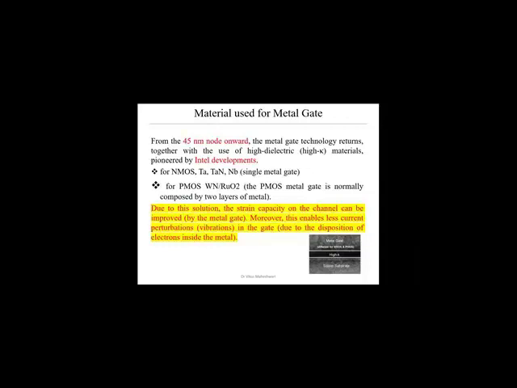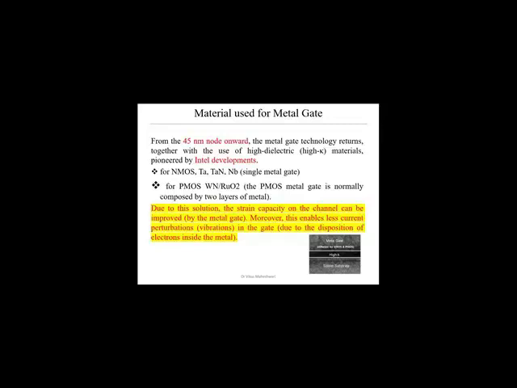So for fabrication of NMOS and PMOS, different materials and different techniques are used. For NMOS, a single layer of metal is required to form a metal gate, but in case of PMOS, we have to deposit two layers of metal. As we see in the diagram I showed in the slide, over the surface of the silicon substrate, we have to deposit high K material. Over that, we have to deposit the metal gate. That is different for NMOS and PMOS.